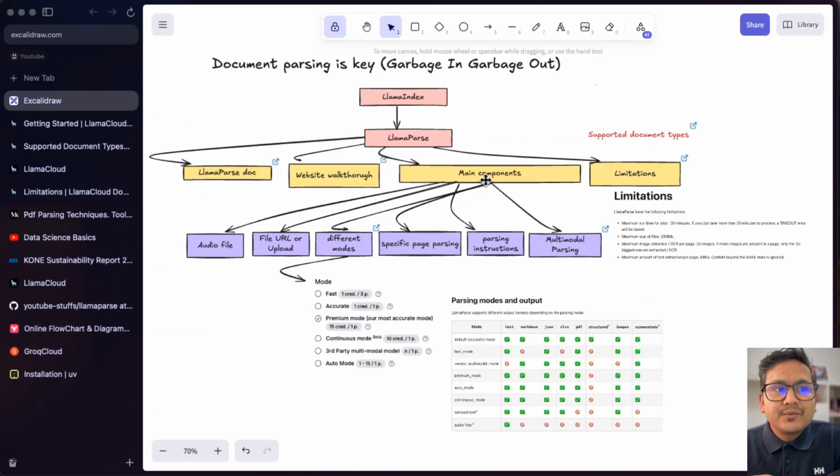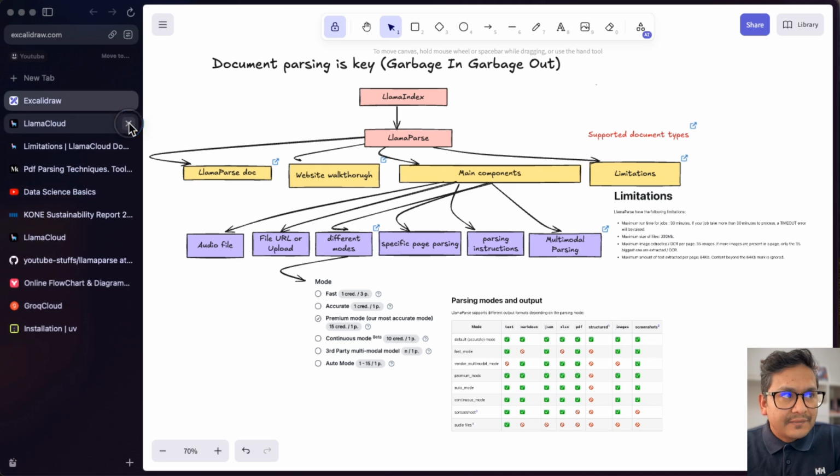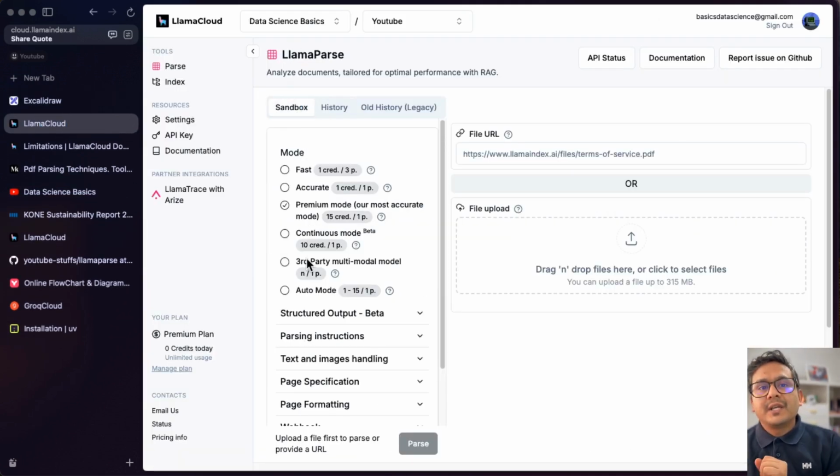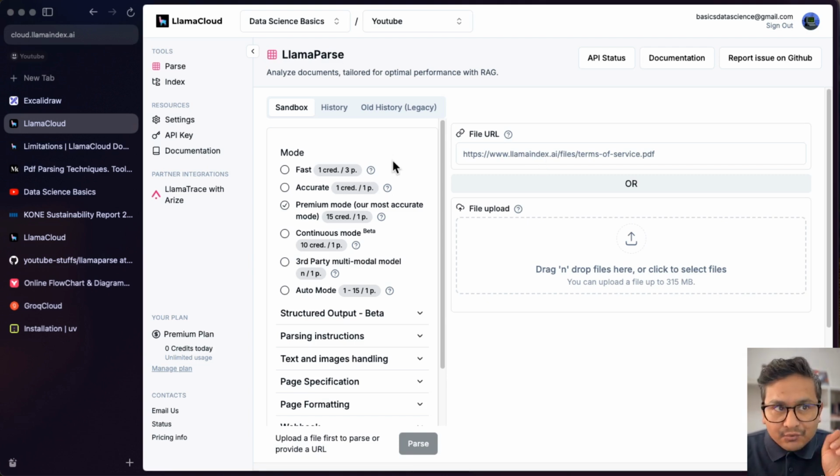Now let's go into the main components. From the main components, I'll first go through the file URL or upload. So it's easier for me also to just go one by one. I will close this, I'll close this, I'll go to the main LlamaParse, I'll go to the sandbox. What I'm mentioning by file is, you can see here there are two things. You can pass the URL itself, right? The good thing here is there is this question mark. Just click it. It says it is possible to pass the file from a URL. So you can just copy paste the URL. As you can see, the example is already here.